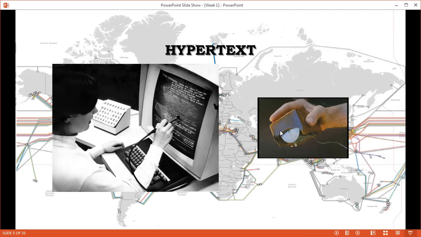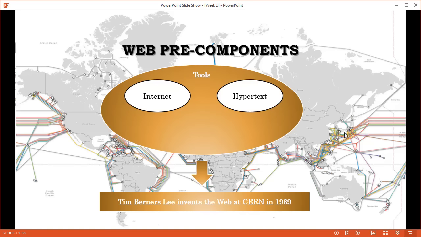The first mouse also came out in the 60s. And what we are doing nowadays to jump around, we are using the mouse or our finger if we are using a touchscreen device. So these two inventions were the basis for Tim Berners-Lee to invent the World Wide Web, which he then did in 1989. And the World Wide Web is the communication between computers, same as the internet. But it is a subcategory of the internet.